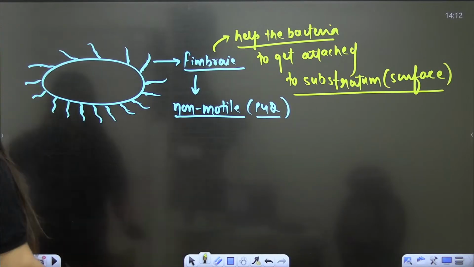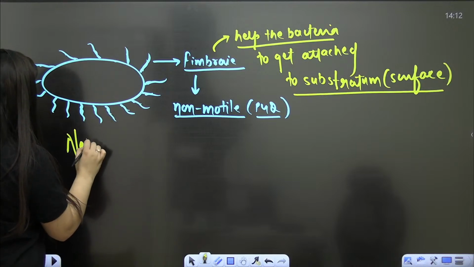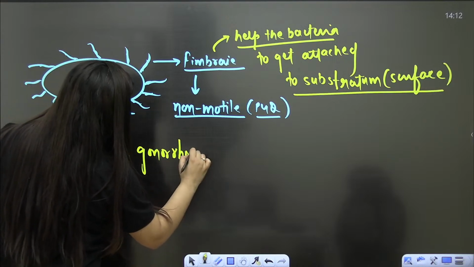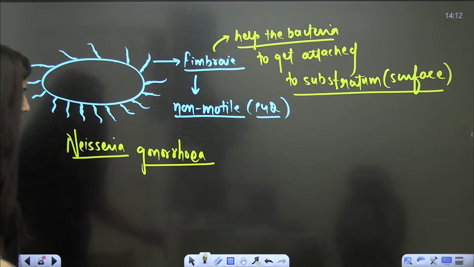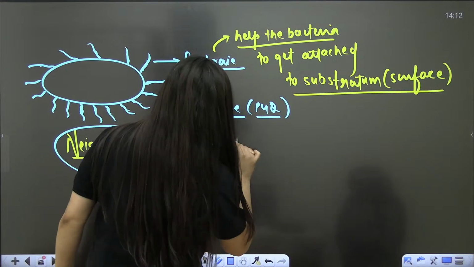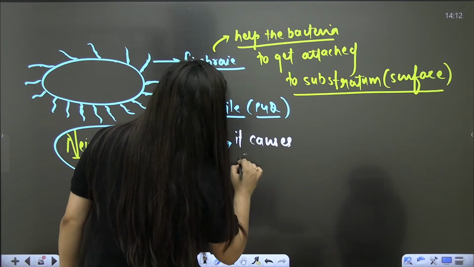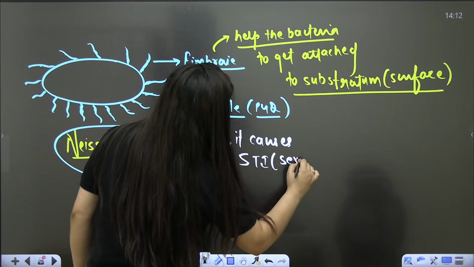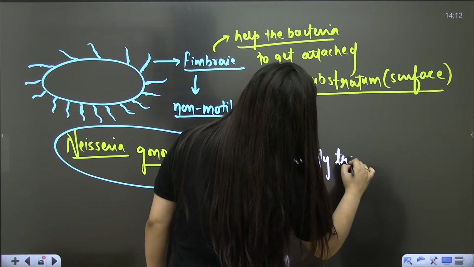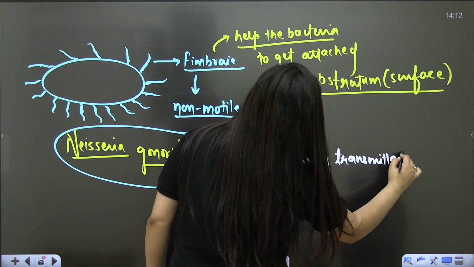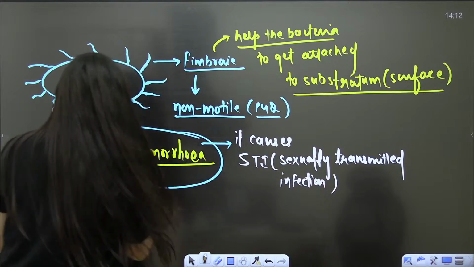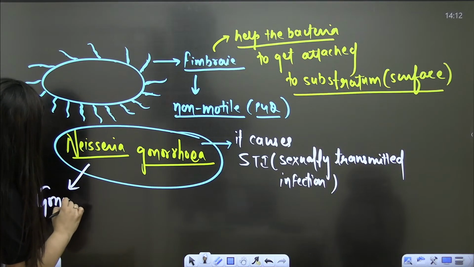Now let me explain it to you. I'll give you the example of one bacteria, Neisseria gonorrhoeae. This particular bacteria causes STI, a sexually transmitted infection, and the name of that infection is gonorrhea.